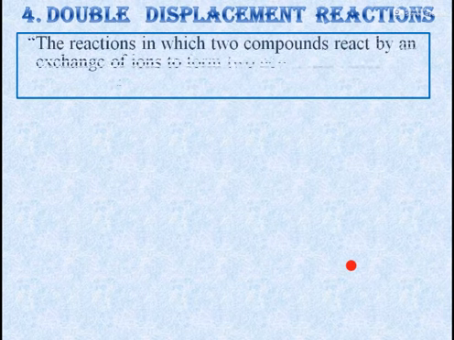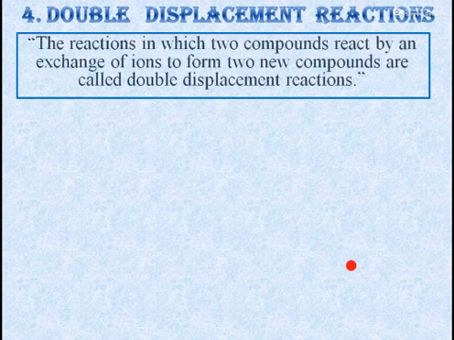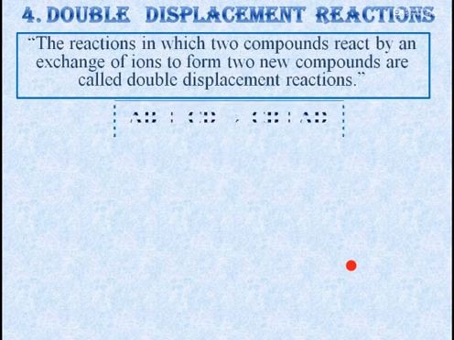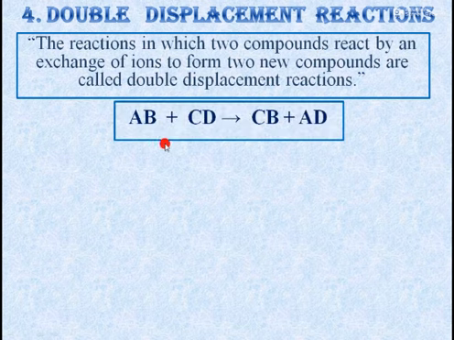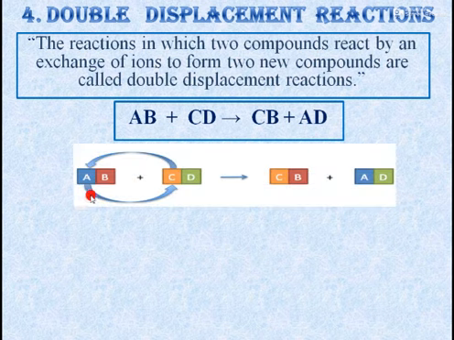The fourth type of reactions are called double displacement reactions. These are defined as the reactions in which two compounds react by an exchange of ions to form two new compounds. Now here, for the first time, on the reactant side as well as on the product side, there are two compounds, like here AB and CD.